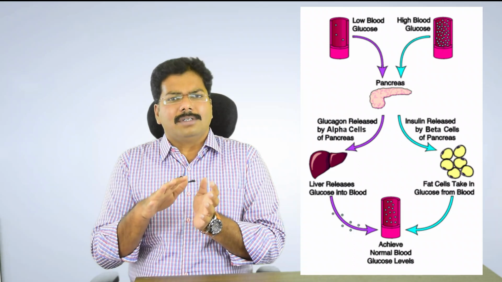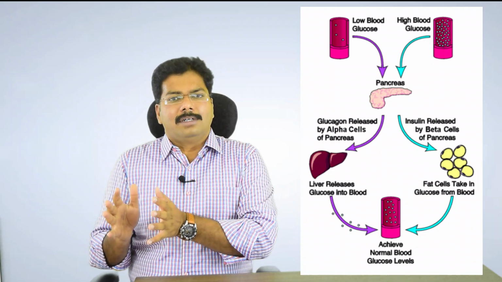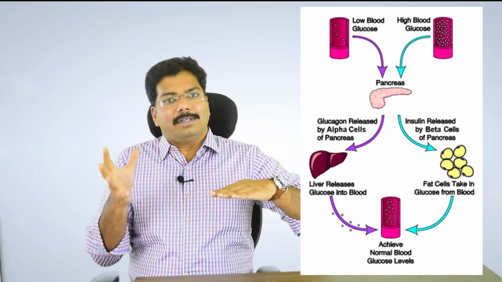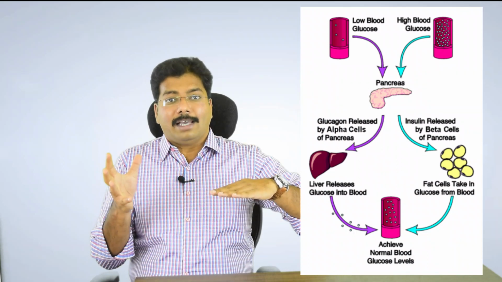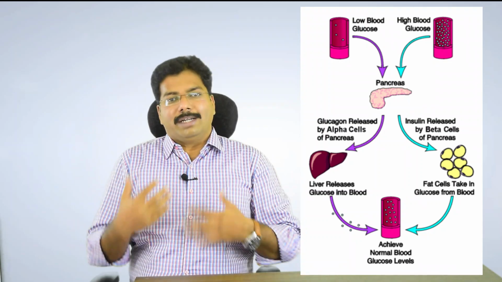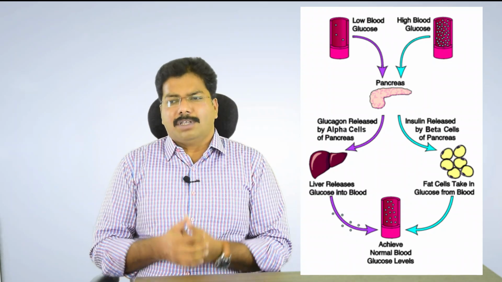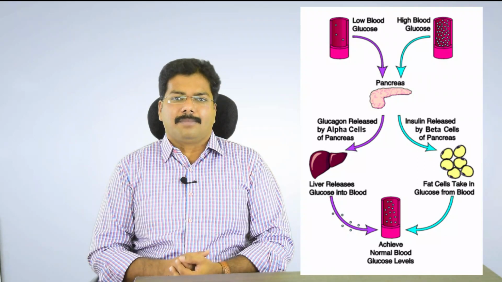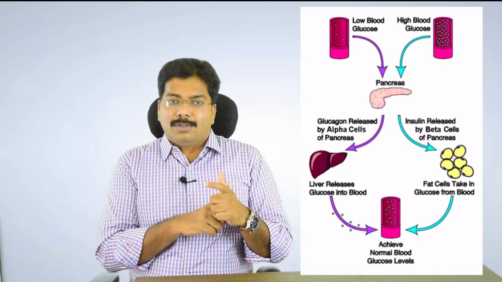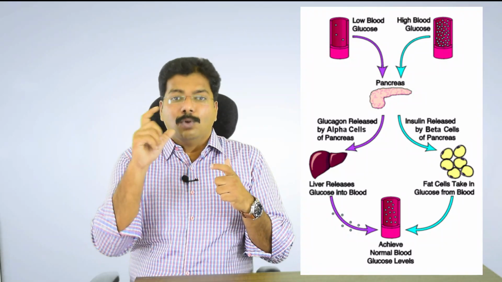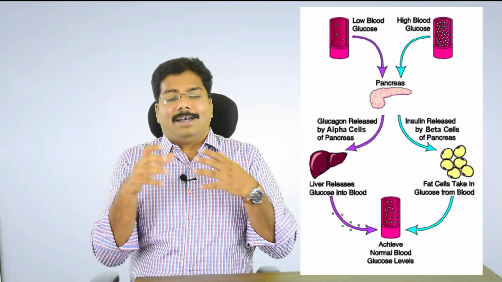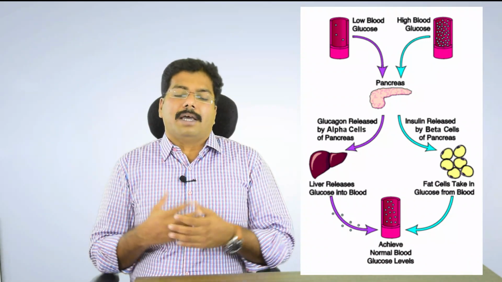So whenever glucose decreases, the stored glycogen will be converted back to glucose, so you get energy again without eating anything. That is the first case. Glycogen is converted to glucose with the help of glucagon, a hormone produced by the pancreatic alpha cells.